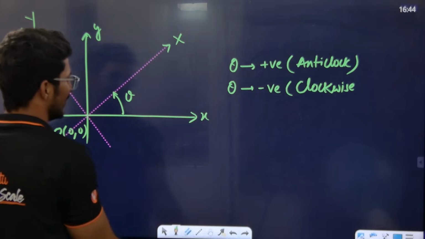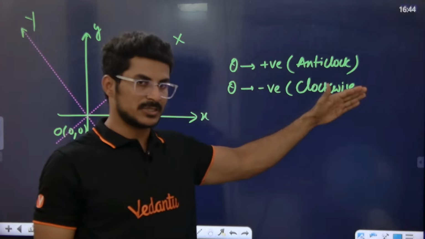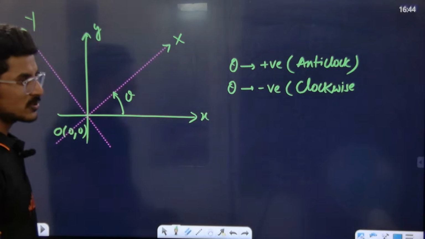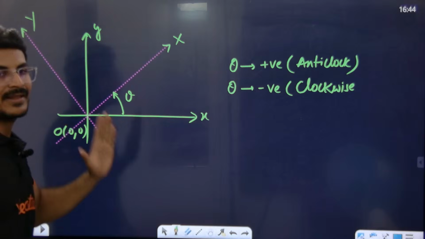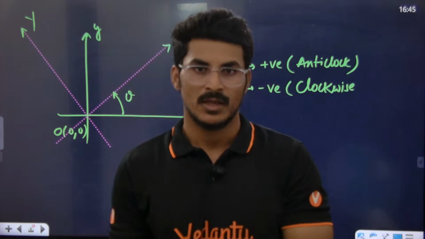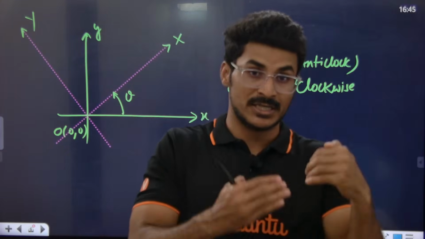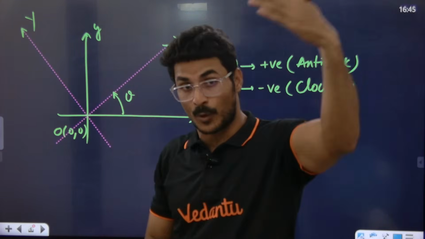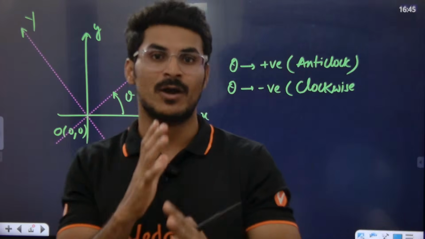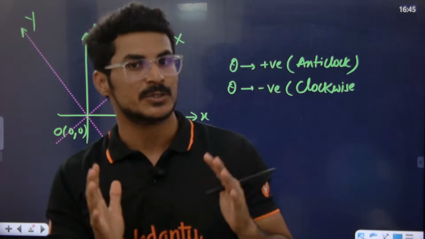We know this, right? Very simple. So theta is positive in anti-clockwise, theta is negative in clockwise. Now, when you rotate the axis, how do the coordinates of a point look in the new system? When you shift the origin from the original position to some other position, how do the coordinates of a point look? That is our target in this particular subtopic.